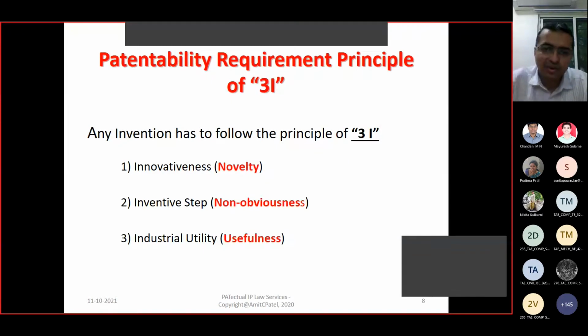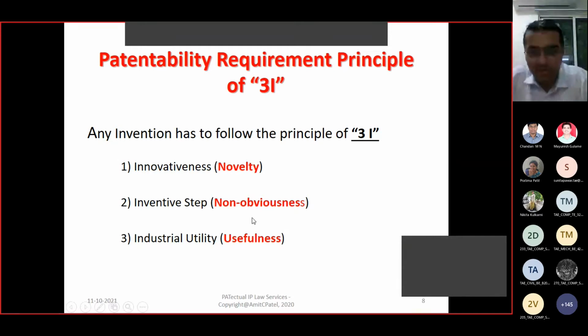Say for example, there is a product which has 15 features, 18 features, 19 features compared to you. But if you are different with respect to one feature, then also you are regarded as novel. That is the thumb rule. All the features of your product must not be present in a single existing product or a single piece of paper. That is novelty.